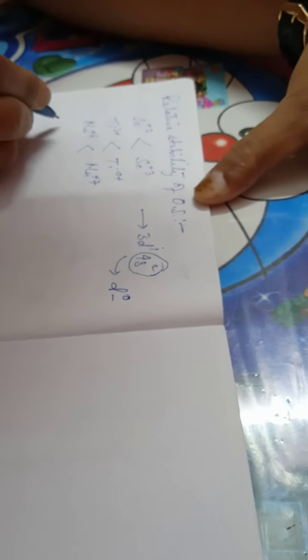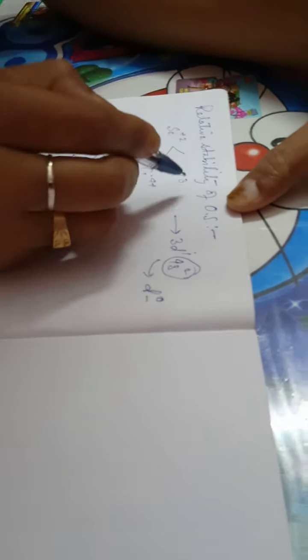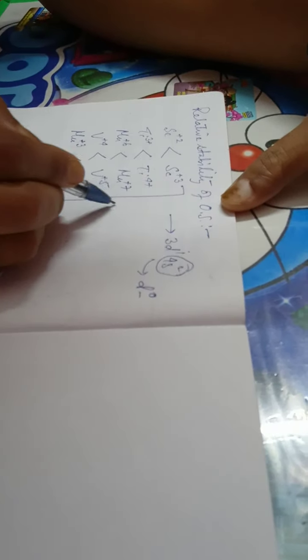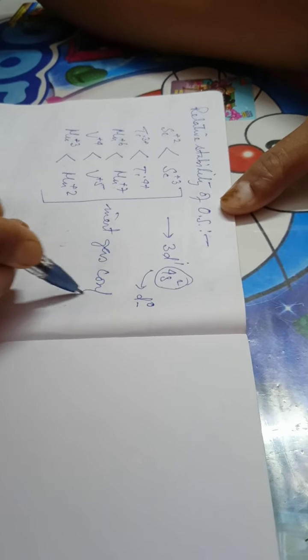Then vanadium +4 is less stable than vanadium +5. Then similarly manganese +3 is less stable than manganese +2. So these are all having inert gas configuration. So this is the relative stability.